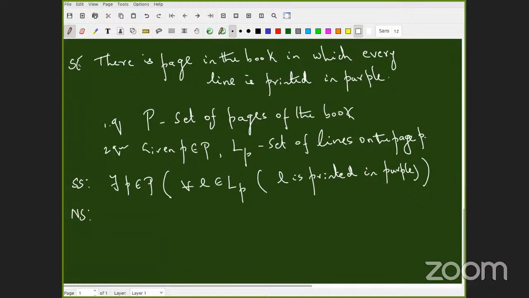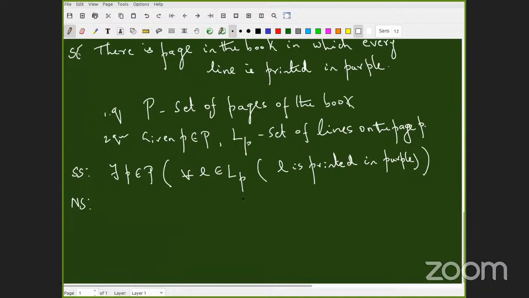That's very good. Somebody from R2? Ansuya? So the symbolic form for the English statement is: for every P belongs to capital P, there exists L belongs to LP such that L is not printed in purple. Very good. Not printed in purple.